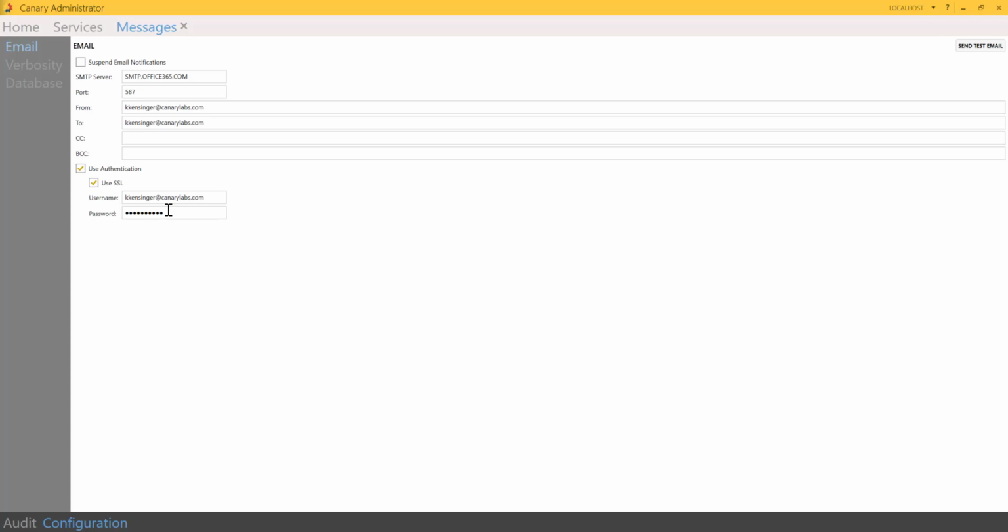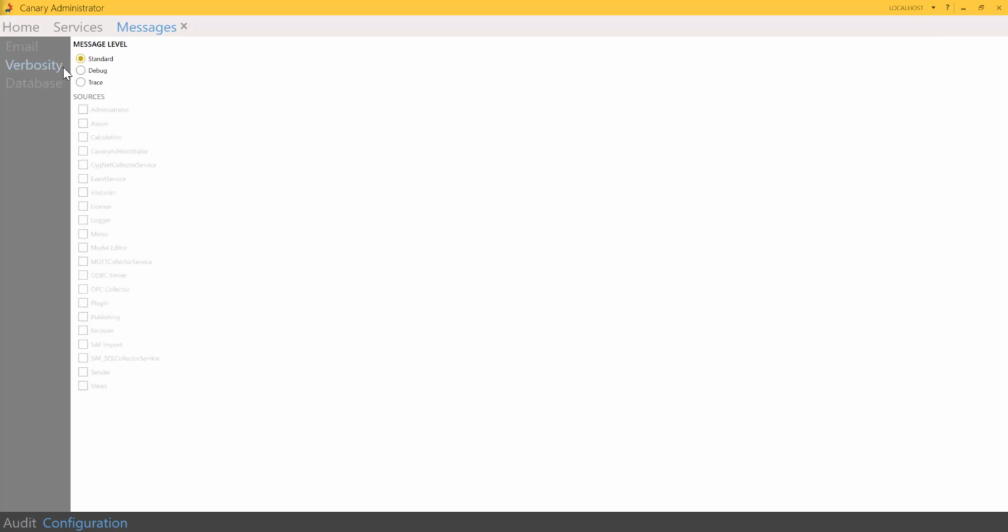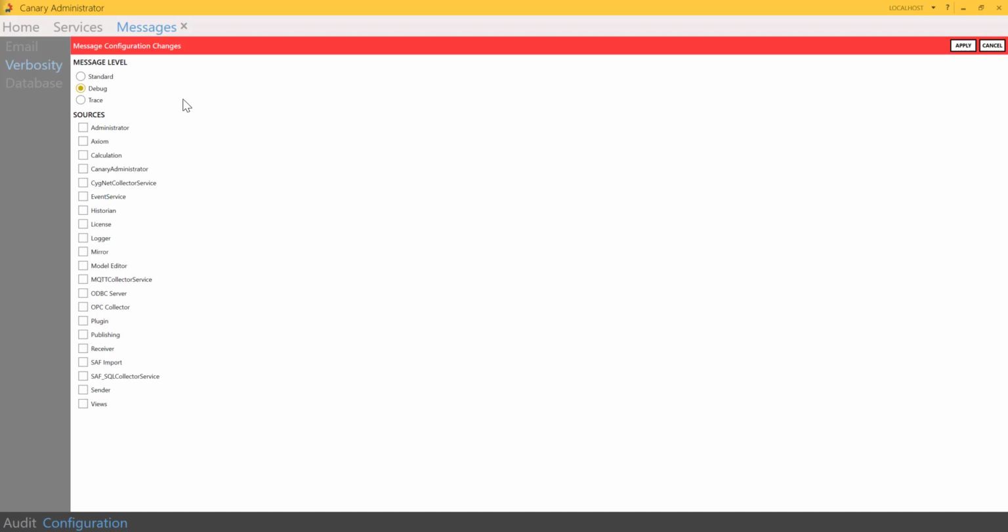Moving over to the Verbosity tab, the message level allows you to choose between standard, debug, and trace. Be sure to set it to standard for normal operation, as debug and trace will consume extra resources to write out the message log. Debug includes standard plus debug messages written into the code, while trace displays function calls and results depending on the application.